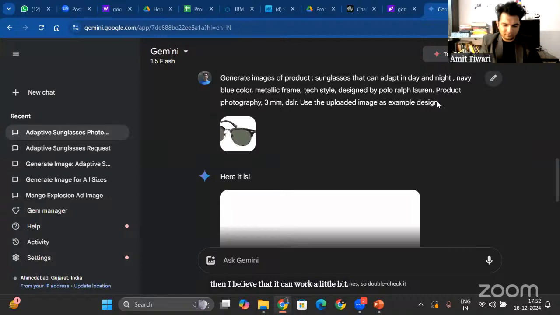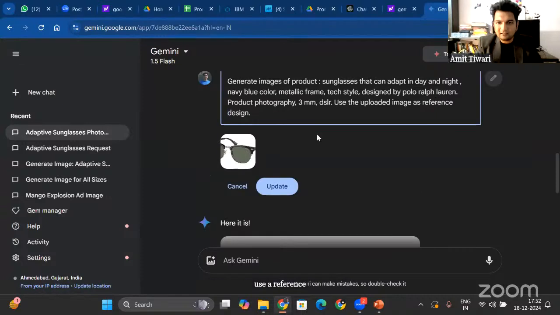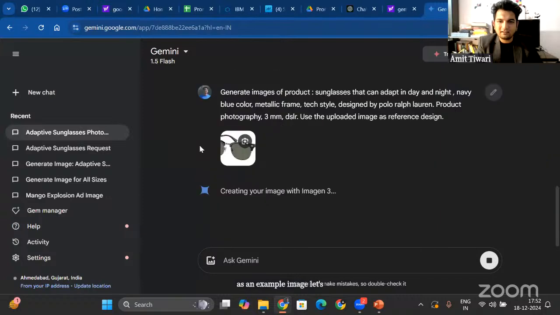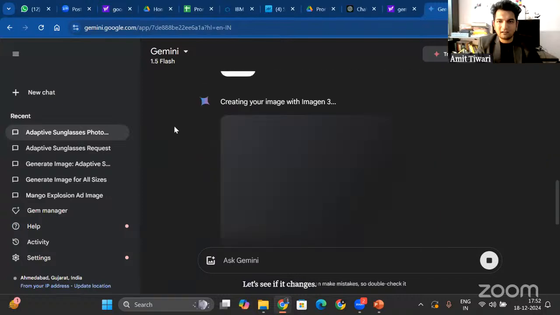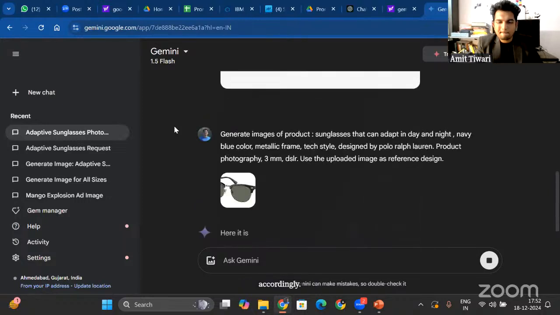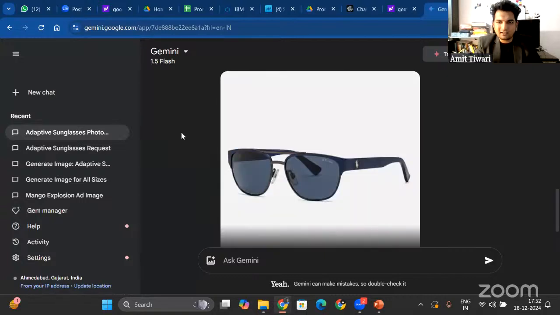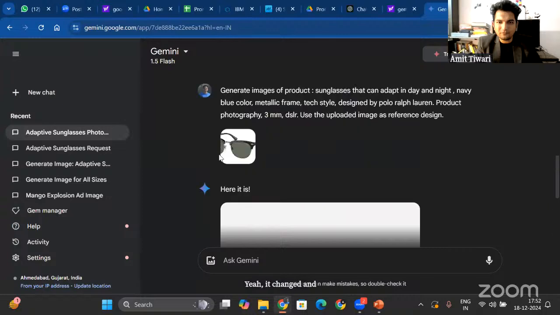So let's use a reference design instead of saying that, as an example image. Let's say reference and let's see if it changes accordingly. Yeah, it changes. It changed, and somehow it looks like the design that I wanted.